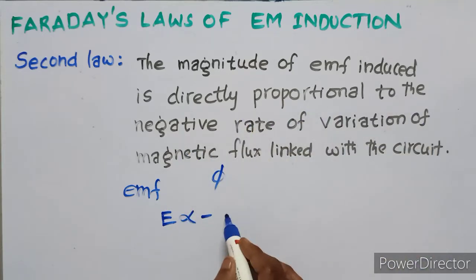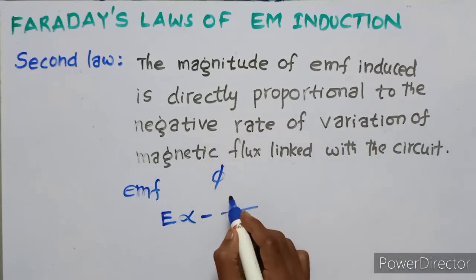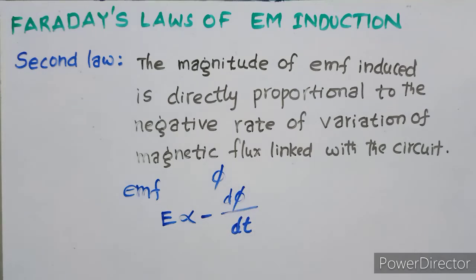Negative means minus, rate of means denominator dt, and rate of variation of magnetic flux means d phi. So the magnitude of EMF induced is directly proportional to the negative rate of change of magnetic flux linked with the circuit.